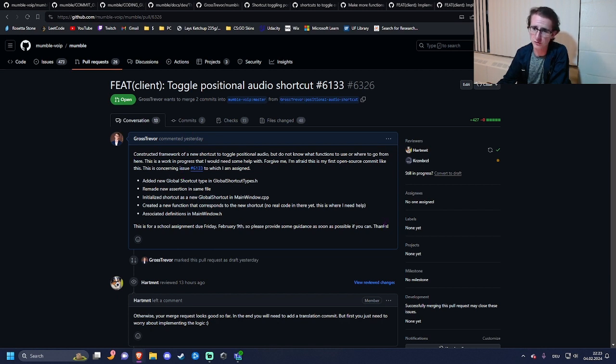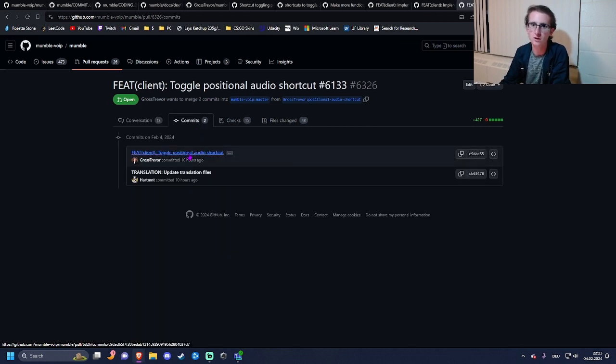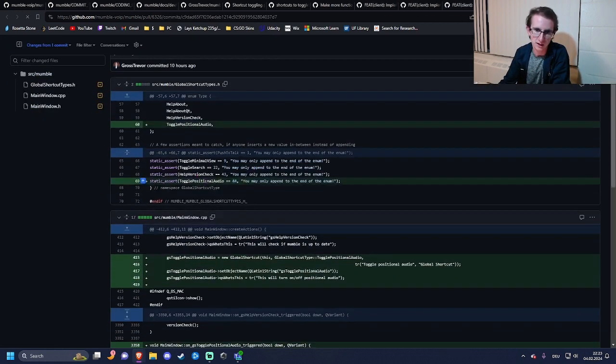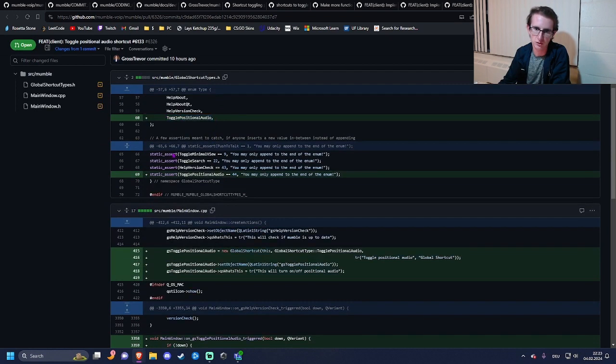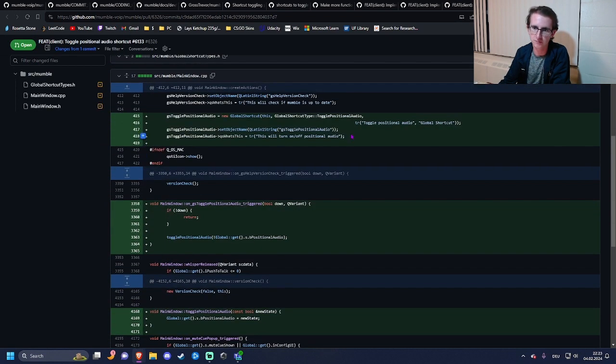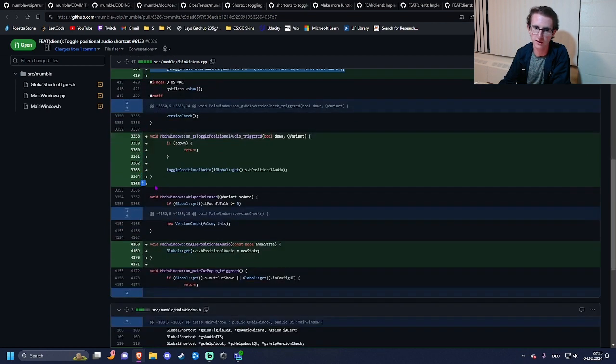At the beginning, I was kind of lost, just overwhelmed with how many files there were, and didn't really understand what I needed to do in the function itself. I was able to create the new global shortcut type and build the framework for the shortcut. I just didn't have any functionality yet written. And you'll see here in my commit, this is the new shortcut type, new assertion. This is the initialization of the shortcut. This is the function. This is the part I needed help with.